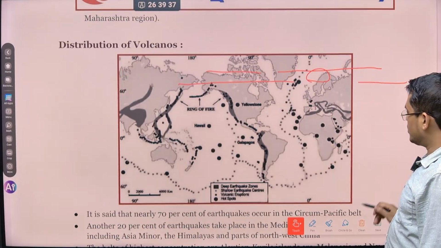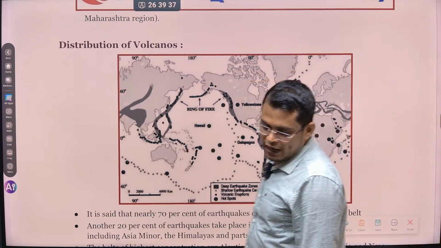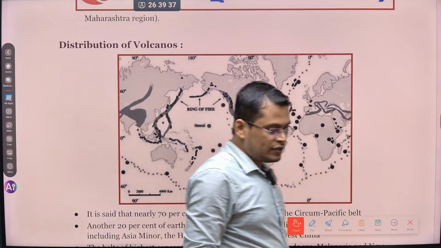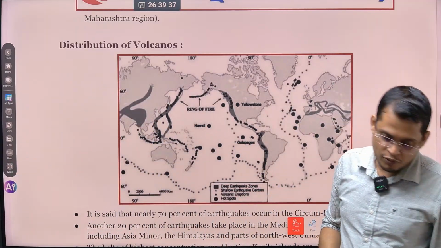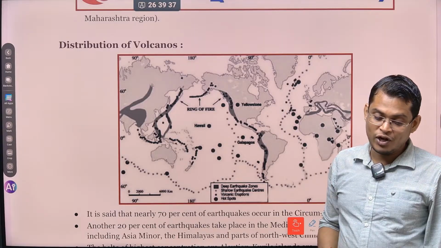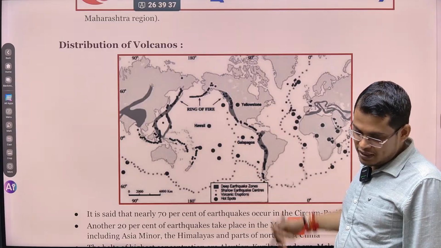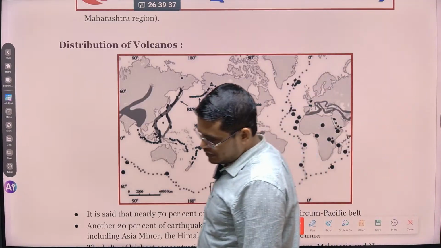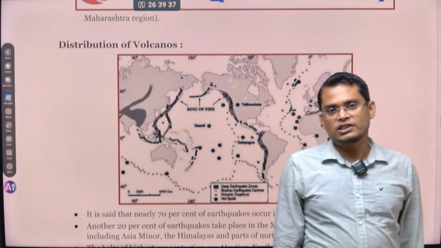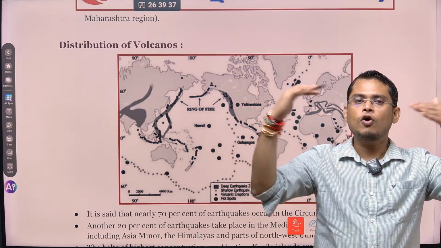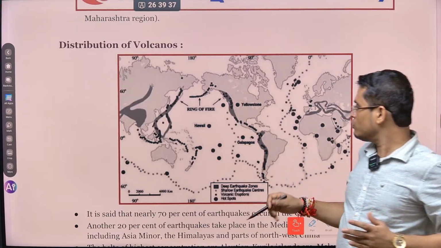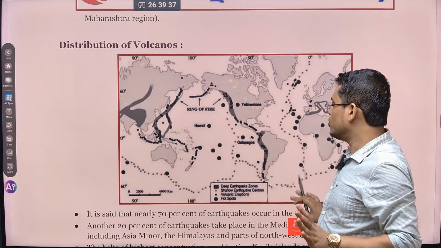So next one is the distribution of volcanoes. If you see the world map, there is a similarity in the distribution of volcanoes and distribution of earthquakes. That means regions that are prone to earthquake are also prone to volcanic activity. But some regions have severe earthquakes without any volcanic activity. For example, our Himalayan region. This region is prone to severe earthquakes, but not severe volcanism. Why does this happen? Because of continent and continent plate interaction. If plate is not moving inside the earth, there will be no volcanic activity.